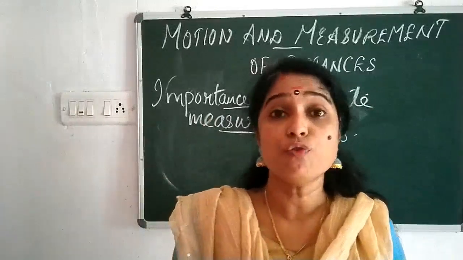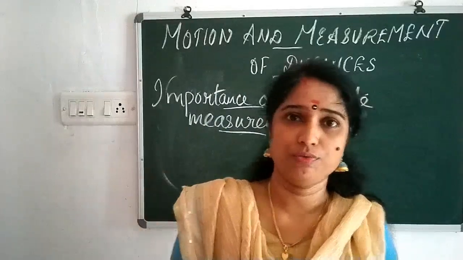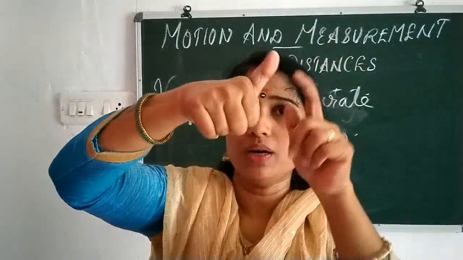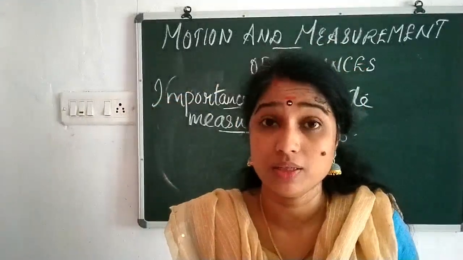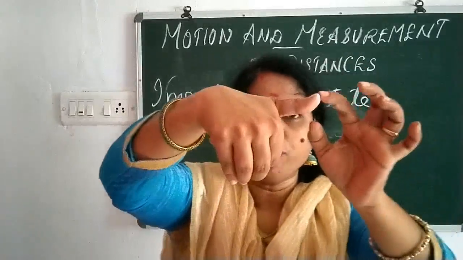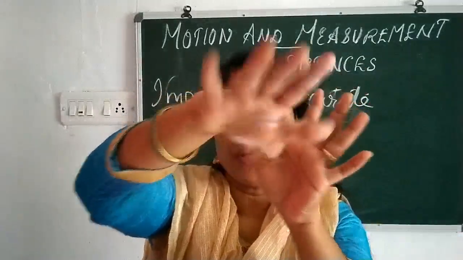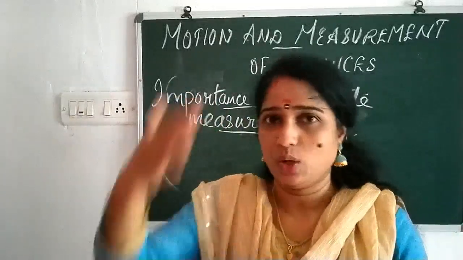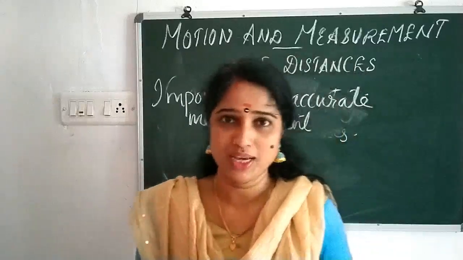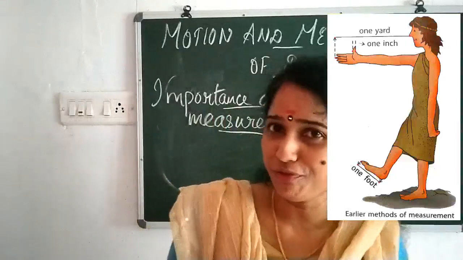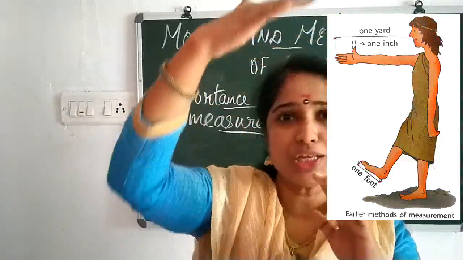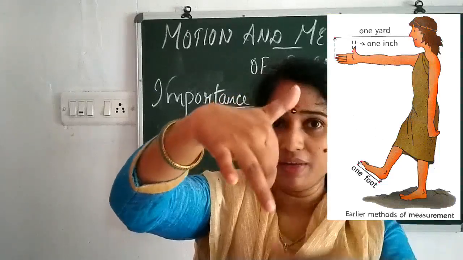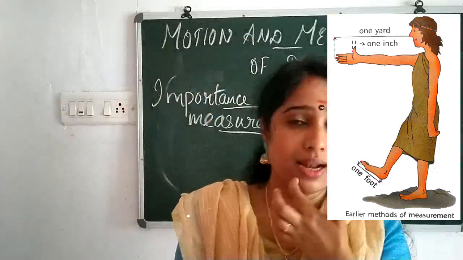Another measurement is the foot. I cannot show my foot now, so just imagine this is the foot. The measurement is from this area up to the big toe, the tip of the toe to here, that is the foot. This is not the foot, don't misunderstand that. This is my hand only. I cannot lift my foot up to show you. So look at the board, you can see what the foot actually is. Just imagine this is the foot, starting from here up to the tip of the big toe. That is the foot.